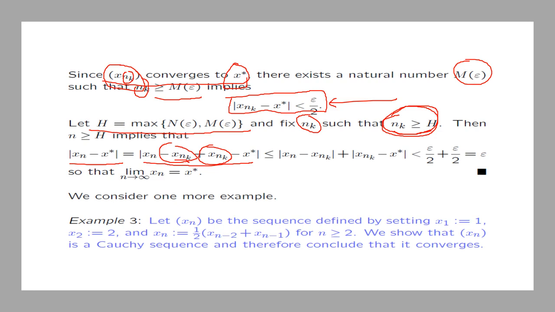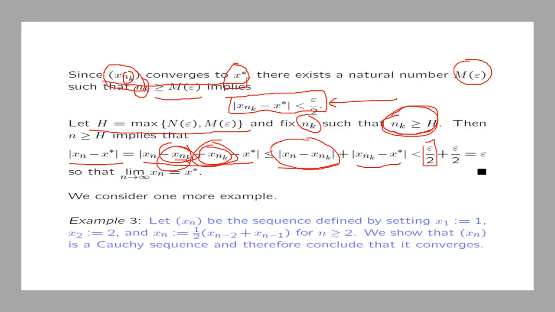All right, let's keep it as nk. So you simply add xnk minus xnk, and then you use the triangle inequality. Together, this is less or equal to the distance between xn and xnk, plus the distance between xnk and x star.